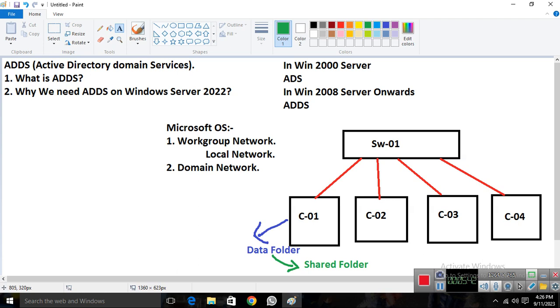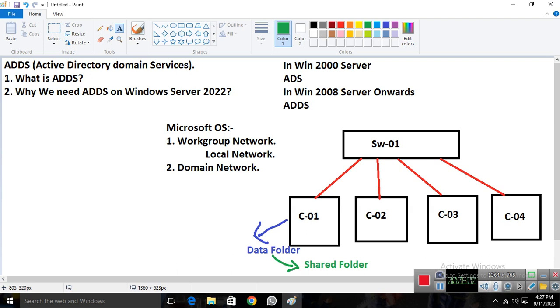If I want to share some resources or access some resources in the same network, we mostly use a workgroup network. It's the default network. So once you install any Windows operating system, whether it's a client or a server, that operating system automatically works in a workgroup network.